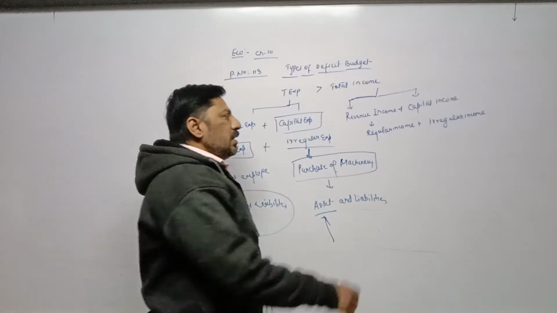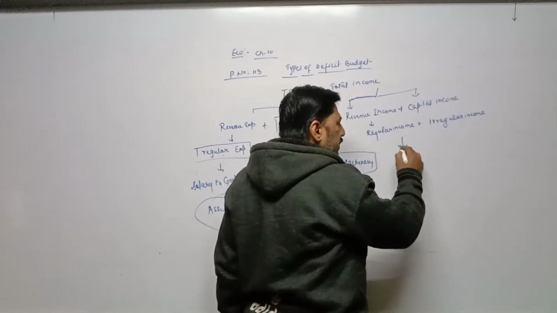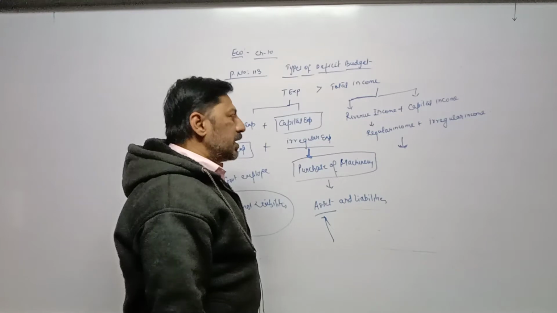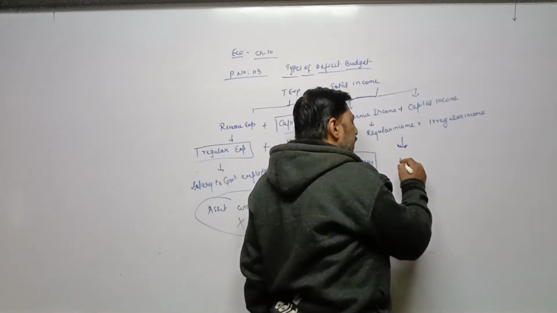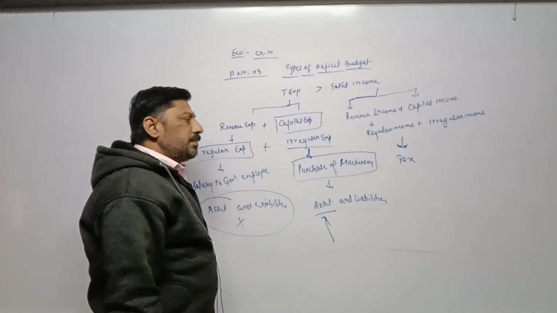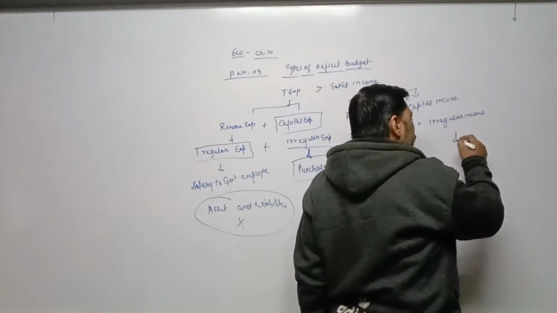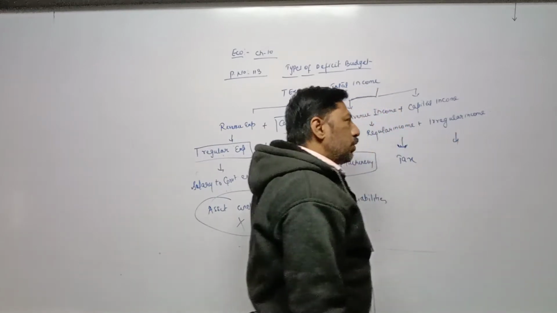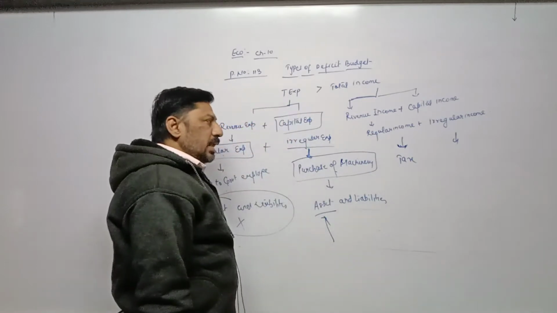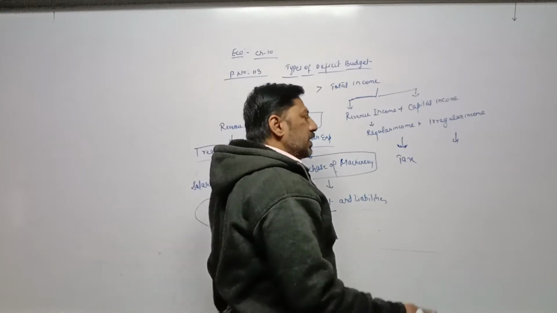In the same way, regular income means revenue income, which has no effect on assets and liabilities. For example, tax is a major source of government income, so it is a regular income. Now irregular income, or capital income, is income which has an effect on assets and liabilities. Either it will increase or decrease the assets, or sometimes it will increase or decrease the liability.